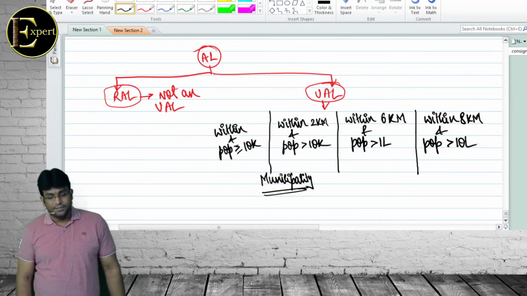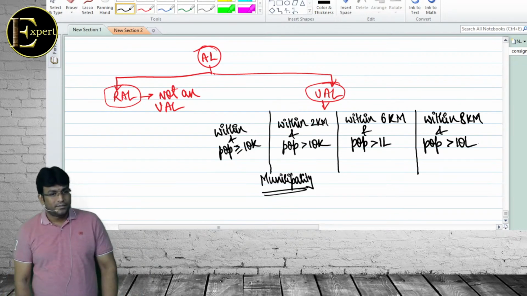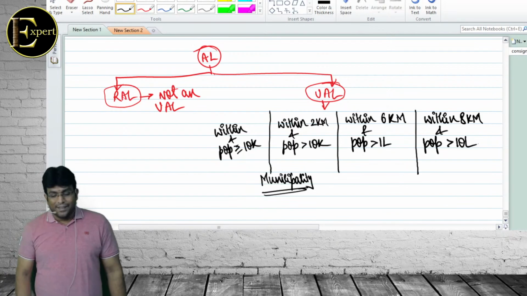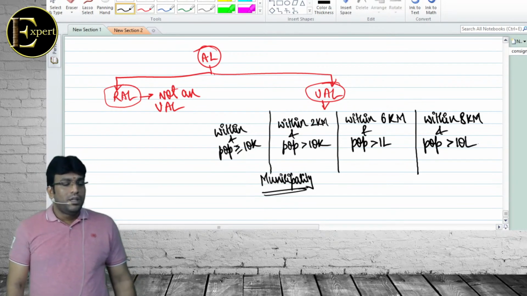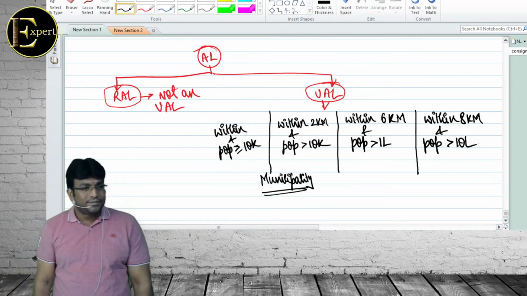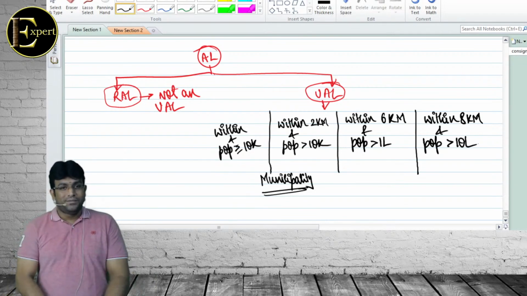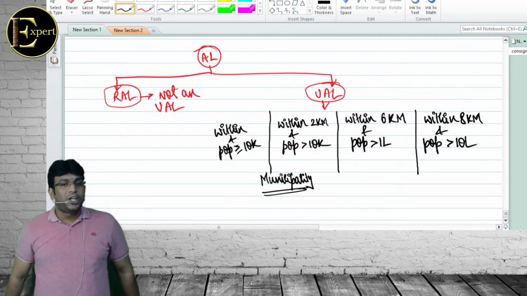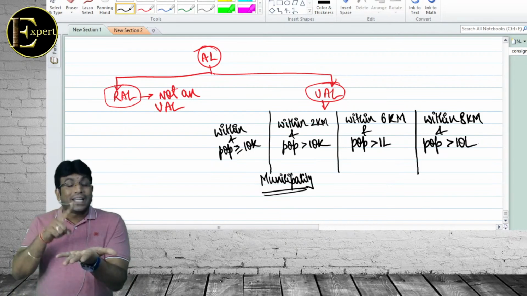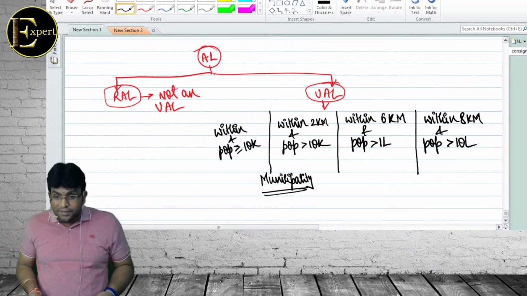Population 7 lakhs: rural. 7 kilometers, 70 lakh: urban. 7 kilometers, 7 crores: urban. 8 kilometers, 80 lakh: urban. 8 kilometers, 8 crore: urban. 9 kilometers, 9 crores: rural. Once I say after 8 kilometers, whatever the population is, it still becomes rural agricultural land.